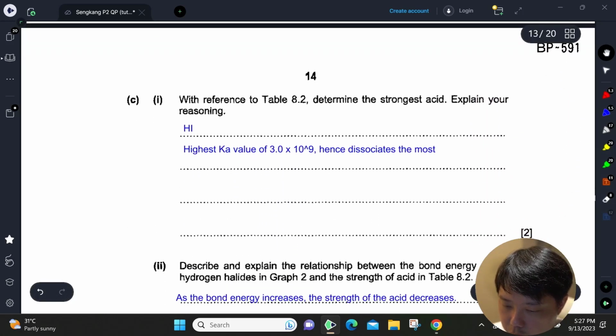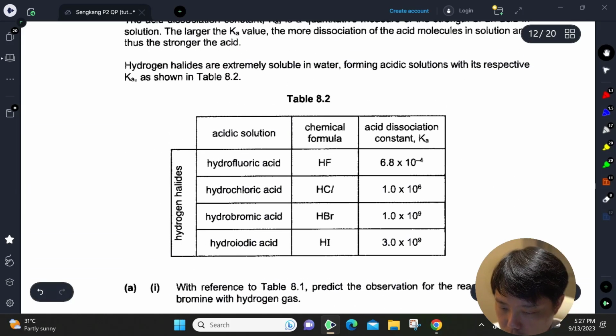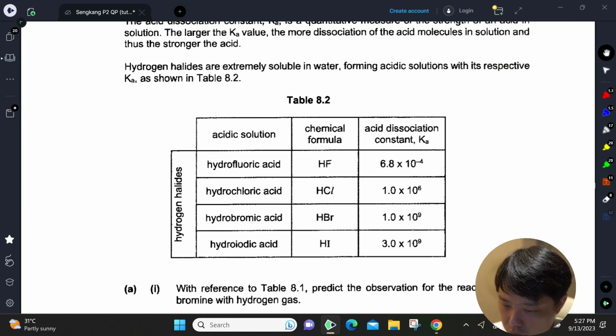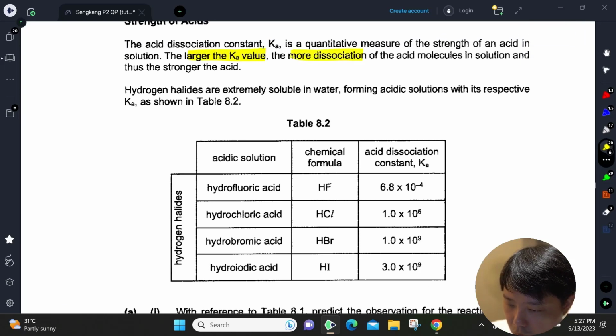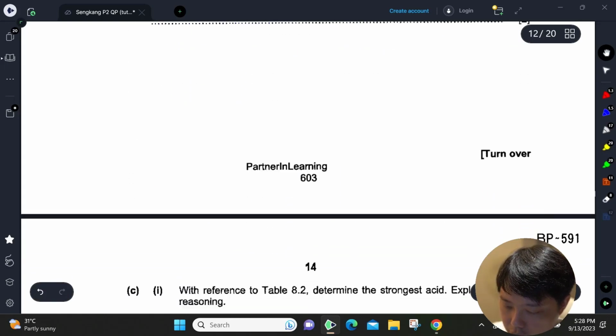Okay, part C, with reference to table 8.2, determine the strongest acid. Explain your reasoning. Okay, so acid dissociation, we need to read a little bit. The larger the Ka value, the more dissociation in solution, and thus the stronger the acid. So we're just looking for the largest value here, which is HI. This will be the strongest acid.